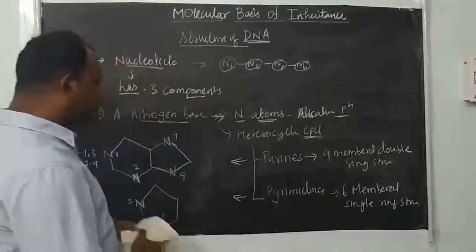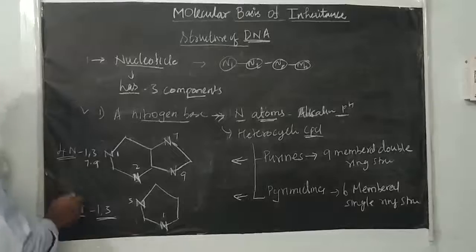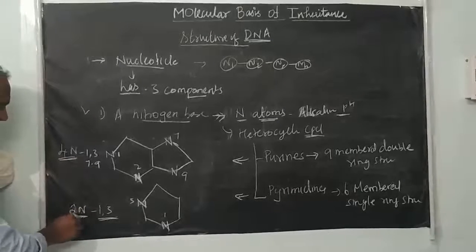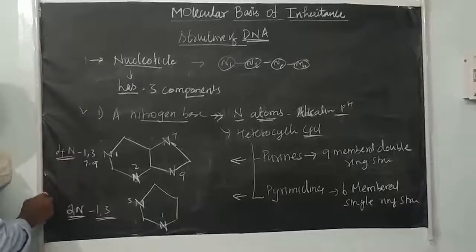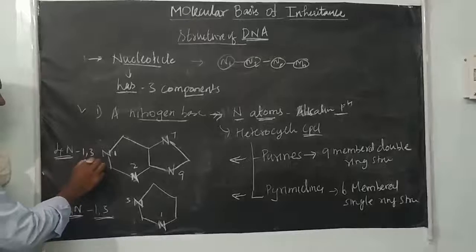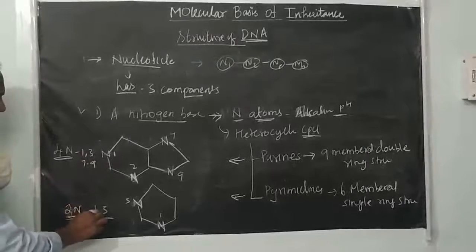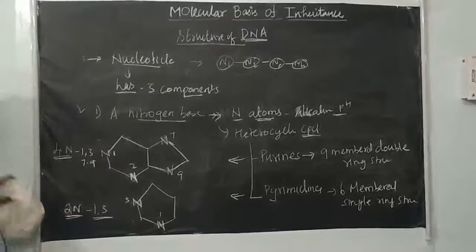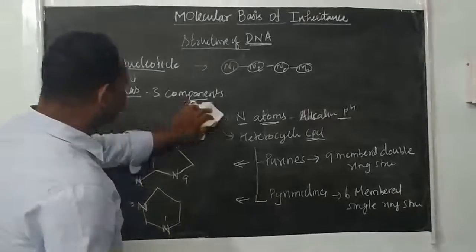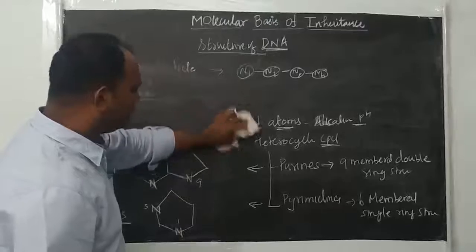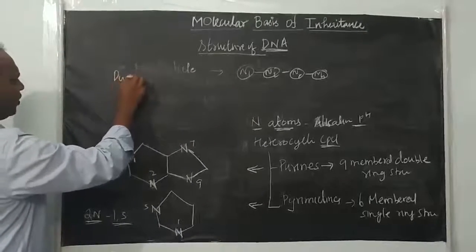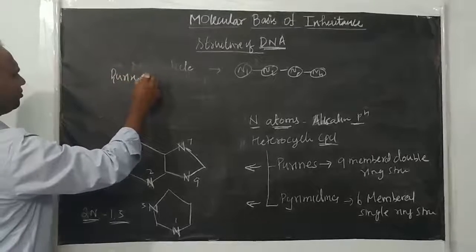Now how many nitrogen atoms are present? In all purine bases there are 4 nitrogens in the rings, and in pyrimidine bases 2 nitrogens. The 4 nitrogens are present at position number 1, 3, 7 and 9, and in pyrimidines the 2 nitrogen atoms are at positions 1 and 3. Further, there are 2 types of purine bases.